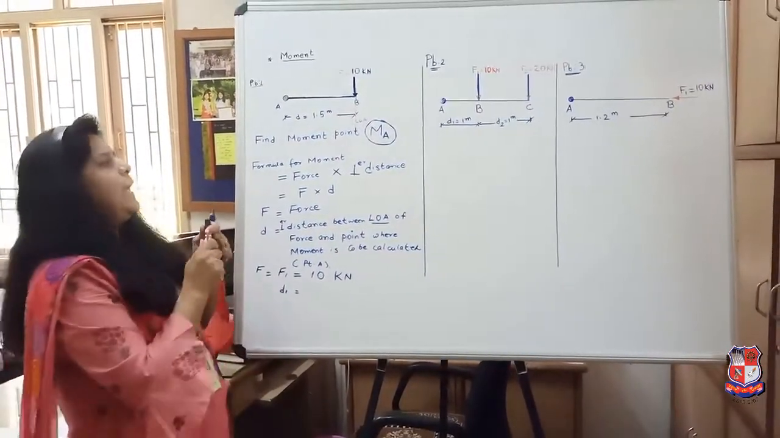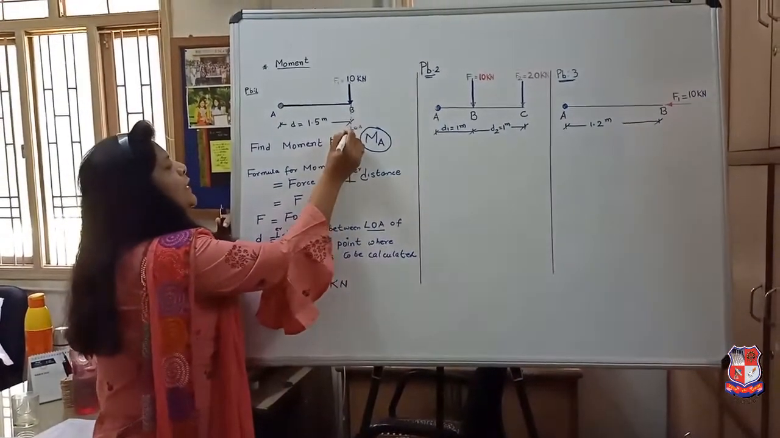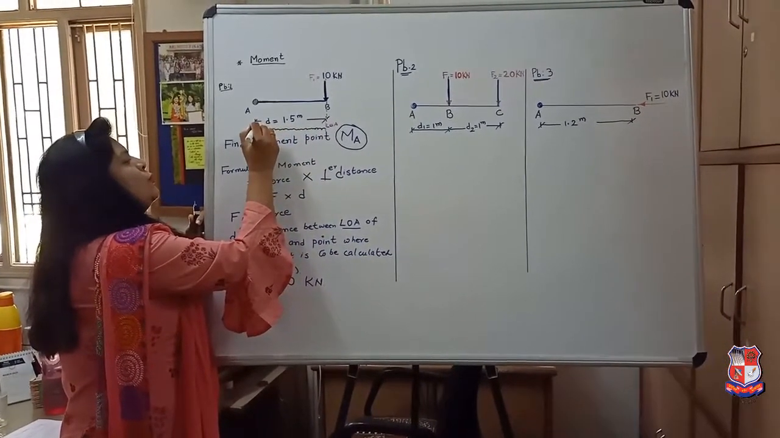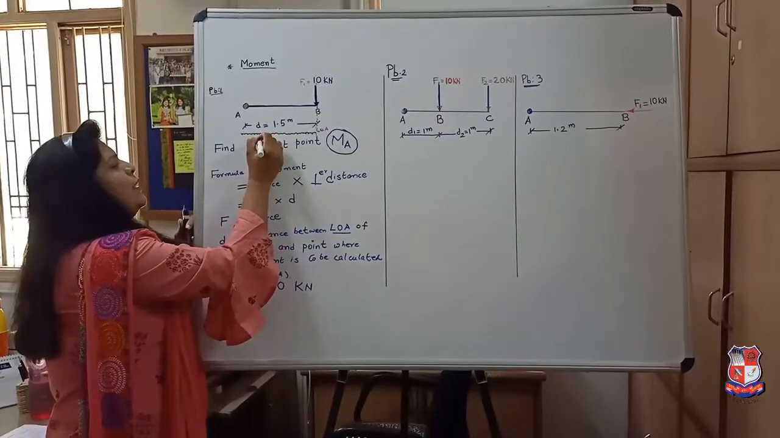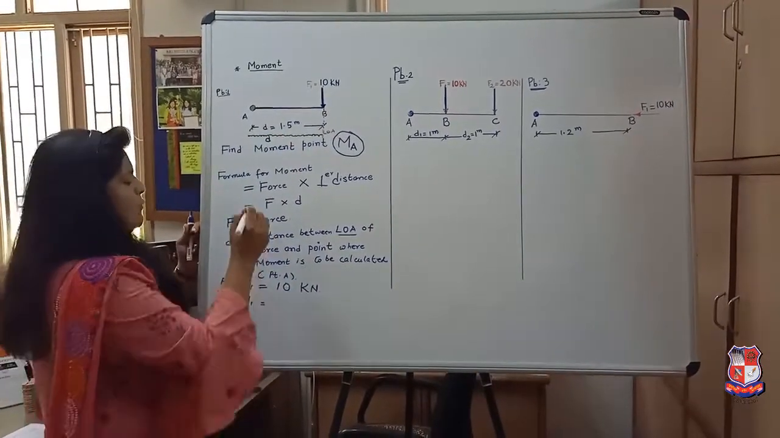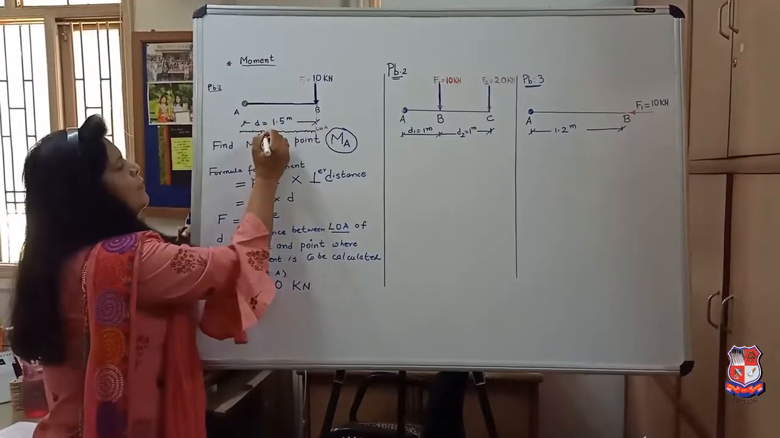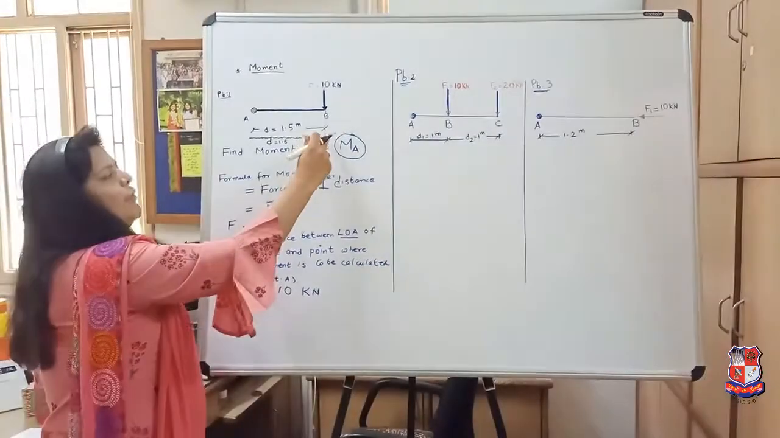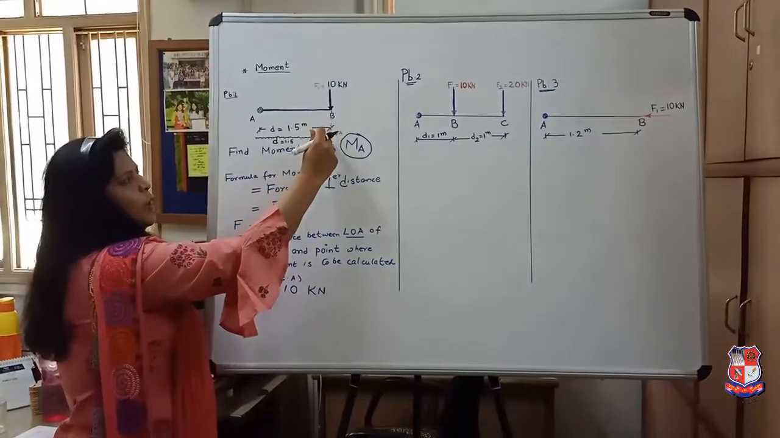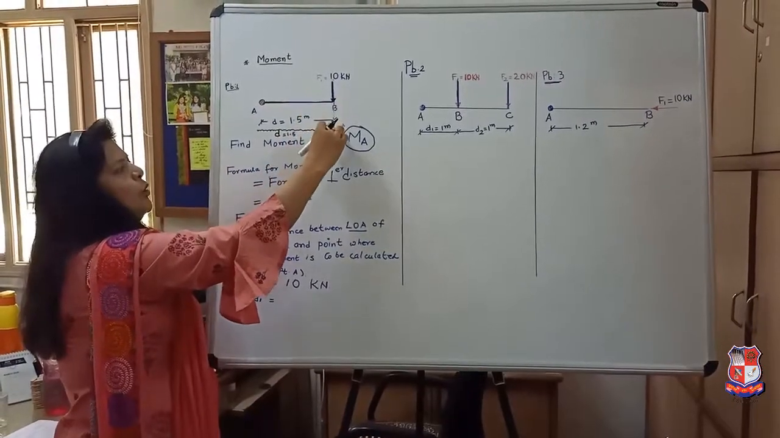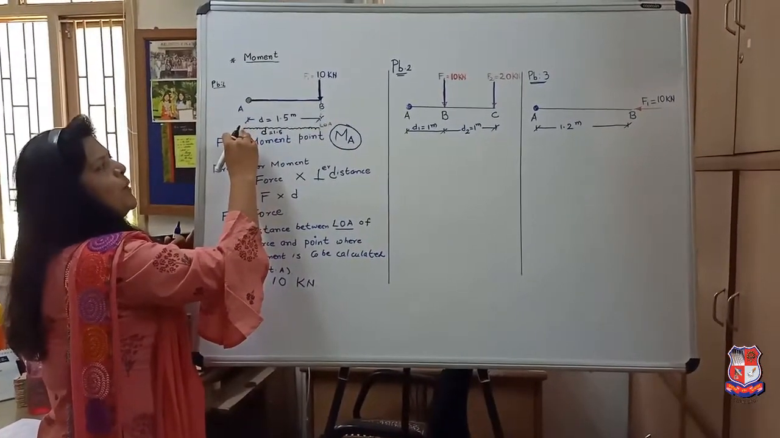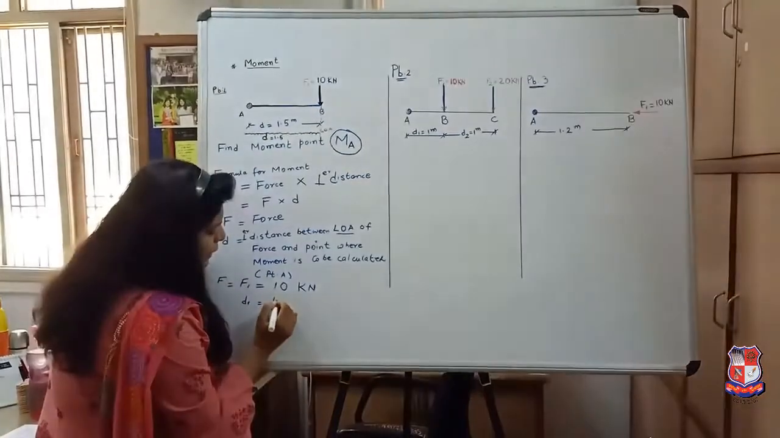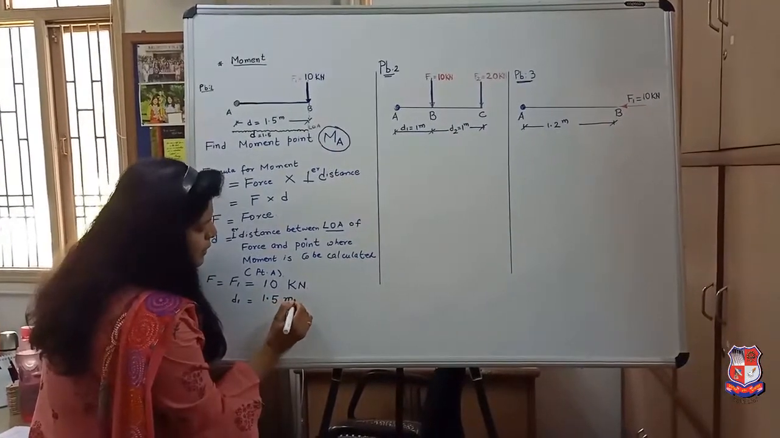So what will be the distance? The distance will be between the line of action and the point at which the moment is taken. This will be our perpendicular distance, which is equal to 1.5. Again, the line of action is extended in the forward and backward direction, and the point where the moment is calculated is point A. So what is the distance? 1.5. So D1 is equal to 1.5 meters.